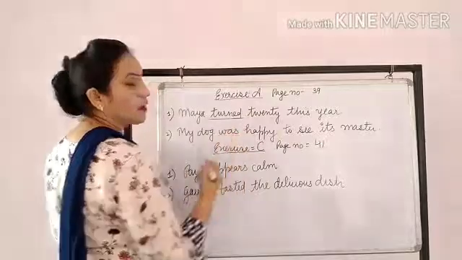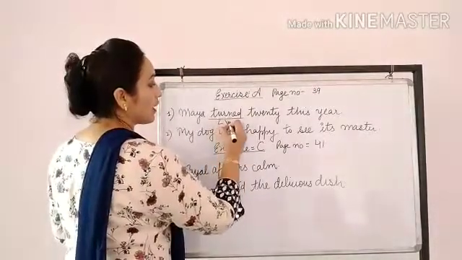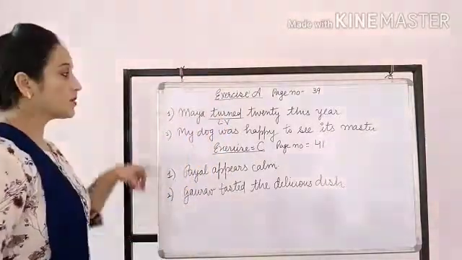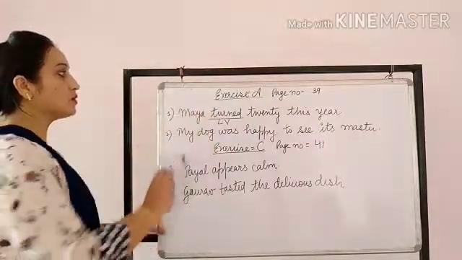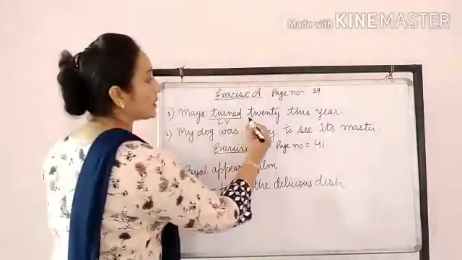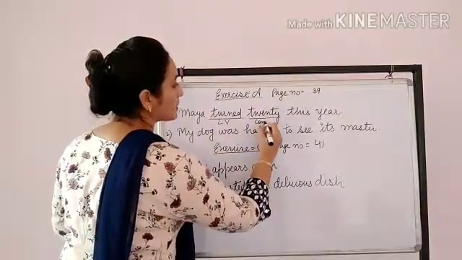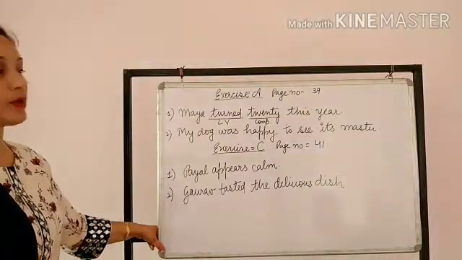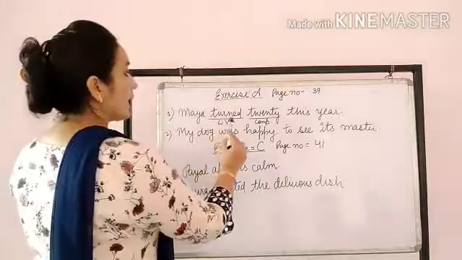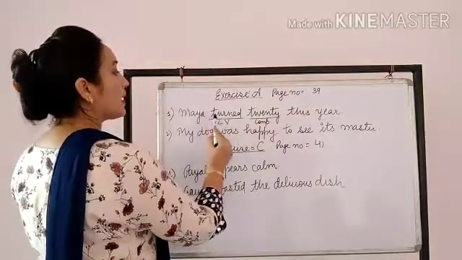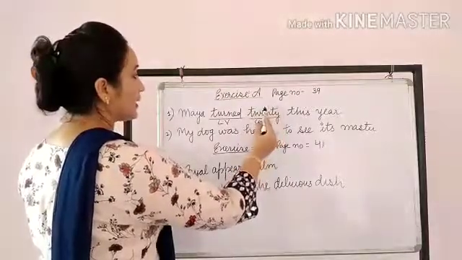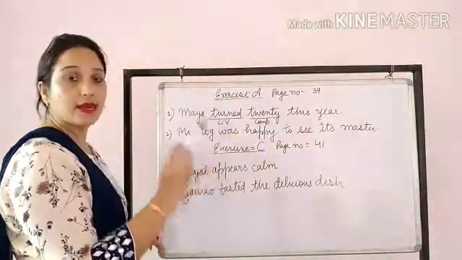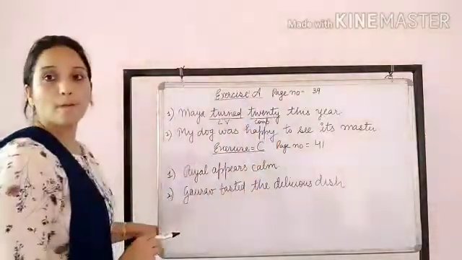Maya turned 20 this year. So here turned is a linking verb. Why is it a linking verb? Because it is telling about the state of the subject. The subject here is Maya. So turned is telling about the state of the subject, and 20 will be its complement. Why will it be its complement? I have explained to you in detail. Because here turned is a linking verb, but Maya turned what? So 20 has been added to make its complete meaning, and this added element will be known as the complement.